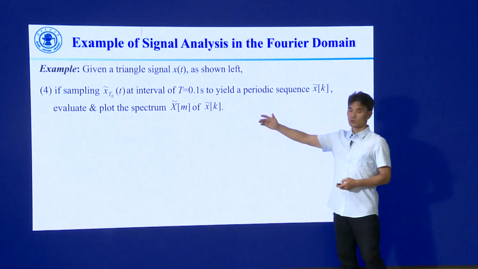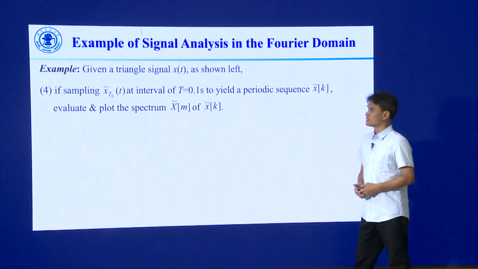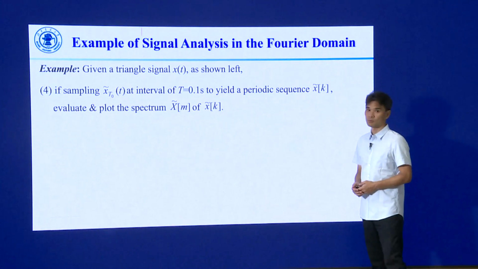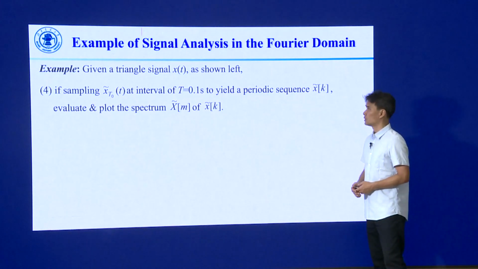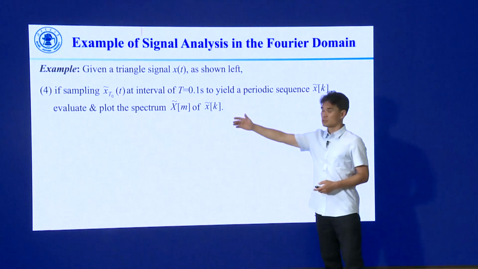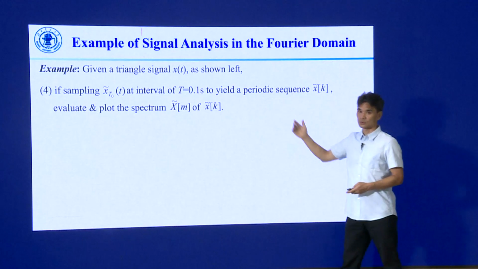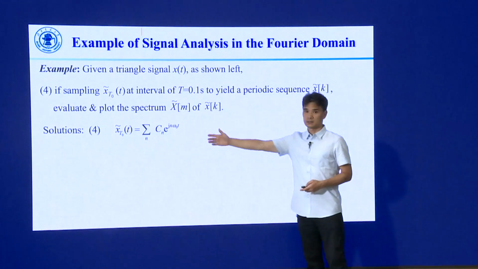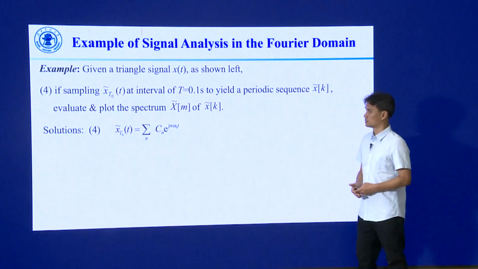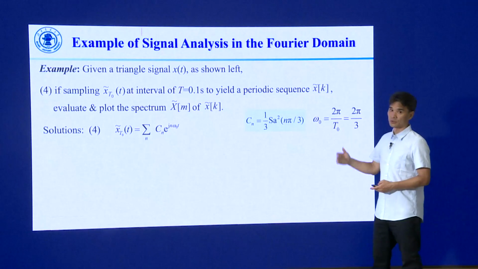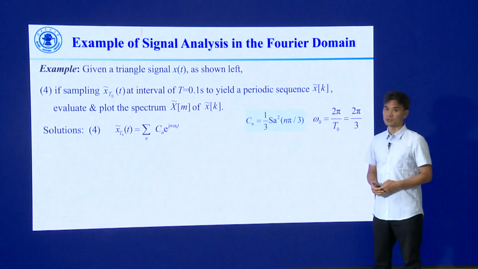The last question: if we sample the periodic signal at an interval equal to 0.1 second, we get a periodic sequence. What is the spectrum for that new signal? We have this already from the last question, and here is the Fourier series relationship between omega sub 0 and the period.